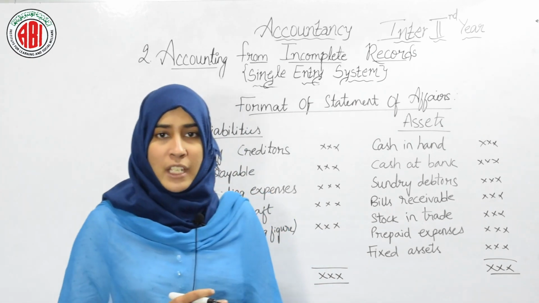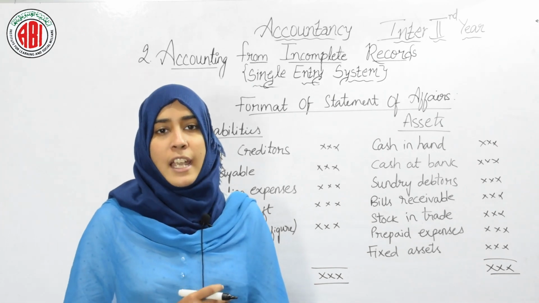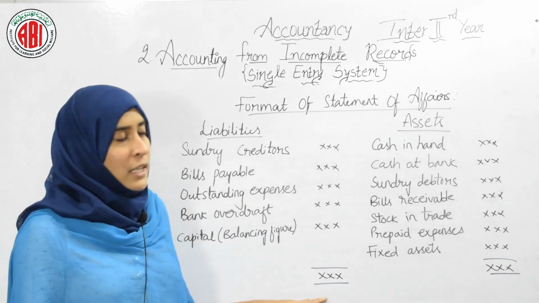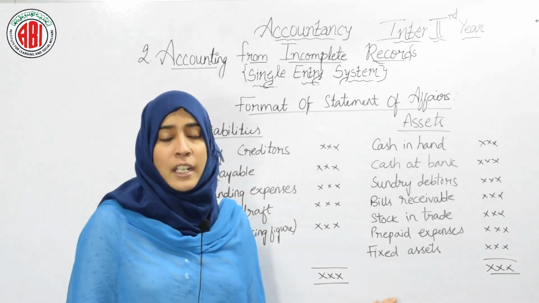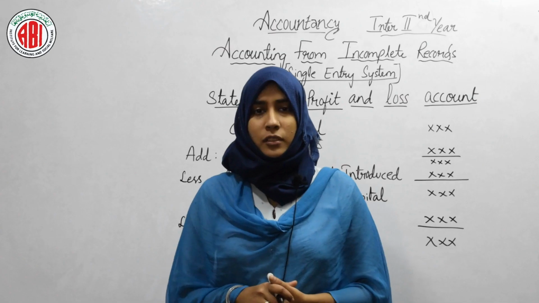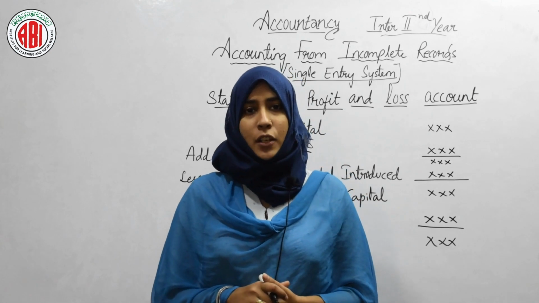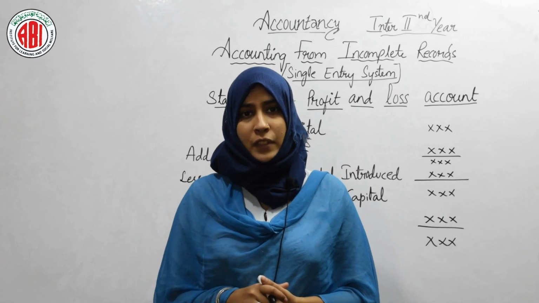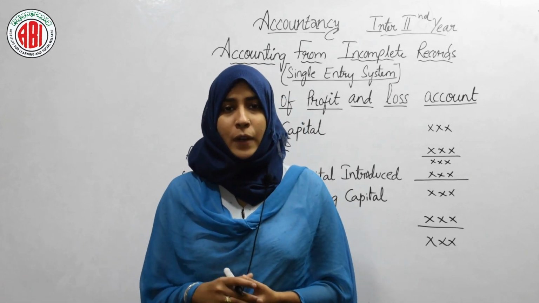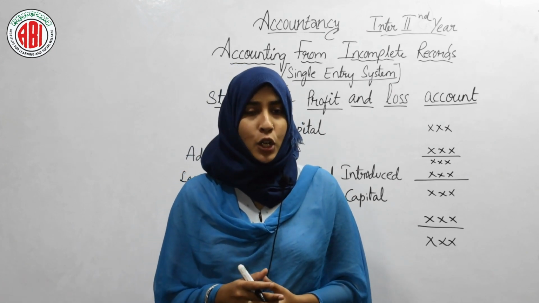This is the format of preparing statement of affairs at the opening or closing of the year. After ascertaining the statement of affairs at the beginning and at the end of the year, our last step is to find out the statement of profit and loss account.